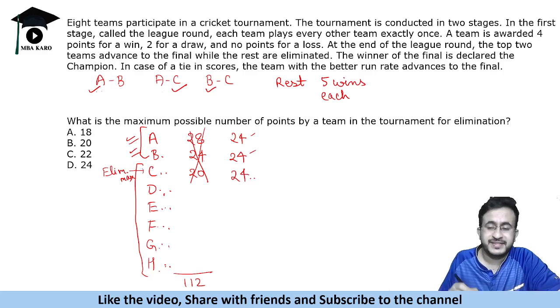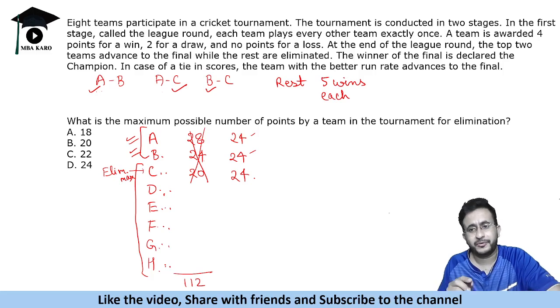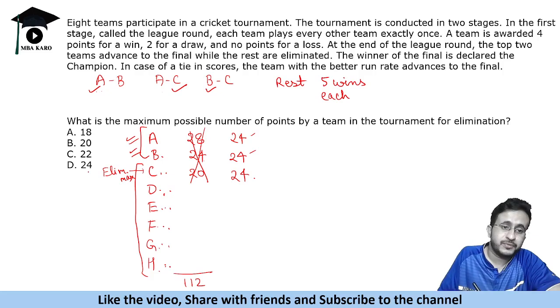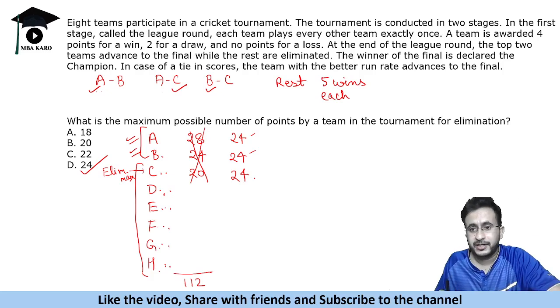And even though C had 24 points, C के 24 points थे, पर run rate A और B का ज़्यादा था, तो C तब भी eliminate हो जाएगा. So maximum points for elimination will be 24.